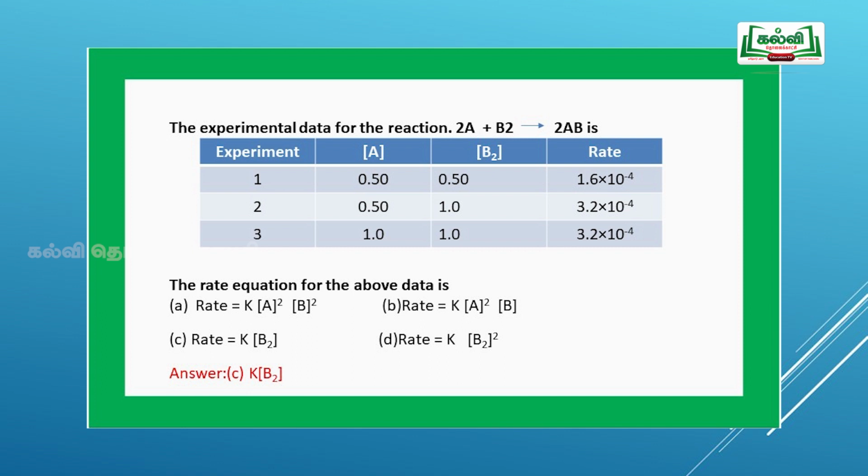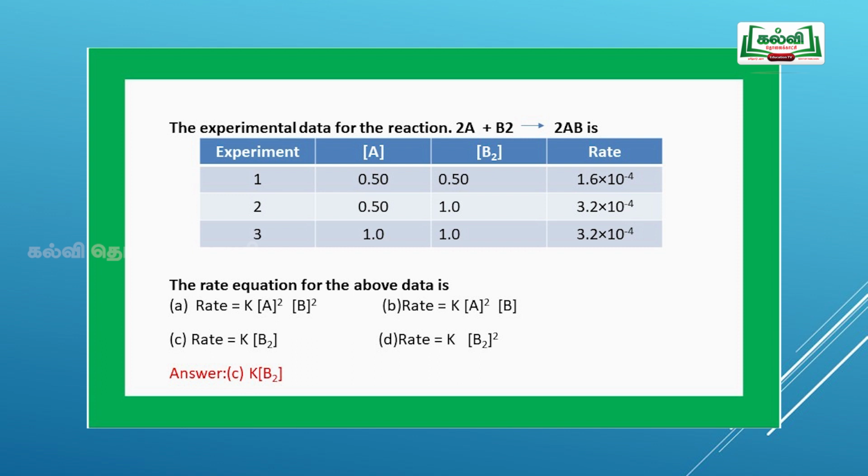Next question, the experimental data for the reaction 2A plus B2 gives 2AB. For the first experiment, the concentration of A is 0.5, the concentration of B is 0.5, and the rate is 1.6 into 10 to the power of minus 4. In the second experiment, the concentration of A is 0.5 and of B is 1, and the rate is 3.2 into 10 to the power of minus 4. For experiment 3, the concentration of A is 1 and of B is 1, and the rate is 3.2 into 10 to the power of minus 4. Now we have to calculate the order of the reaction.